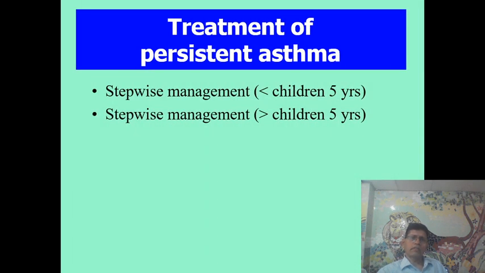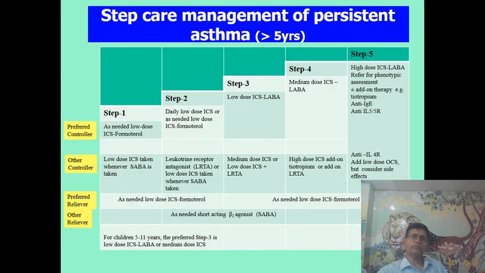Treatment of persistent asthma is stepwise management in children below 5 years, and stepwise management in children more than 5 years. And there are 5 steps of management: step 1, step 2, step 3, step 4, and step 5. The principle of management here is that we have to start low dose inhaled corticosteroid with SABA.